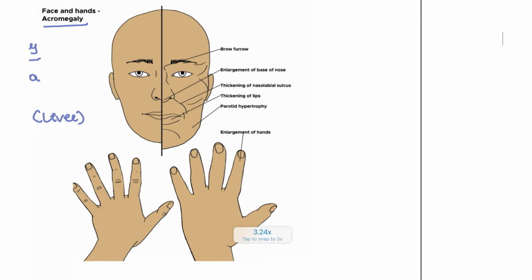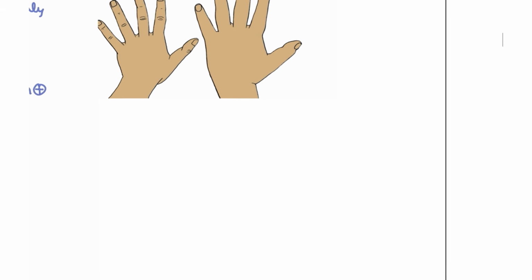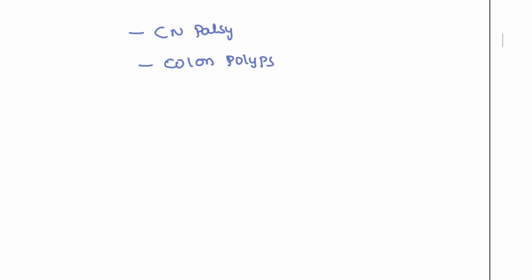So features, if you see: enlargement of the hands, parotid hypertrophy, thickening of the lips, thickened nasolabial sulcus, and enlargement of the nose, and the furrows will be increased. In these patients, cranial nerve palsy is sometimes seen because of compression, and patients will also have airway symptoms like air hunger. Because the whole body is enlarged, there is a higher risk of producing colon polyps. It can progress to malignancy also. All this will be seen.